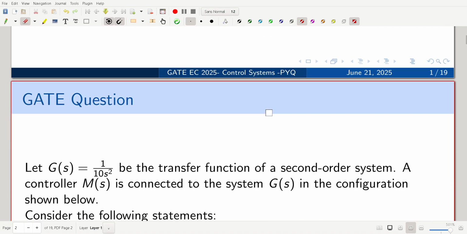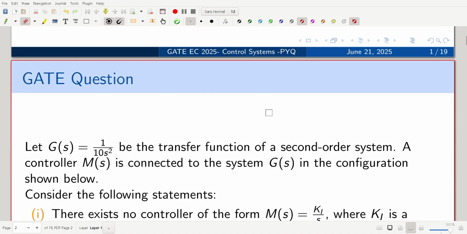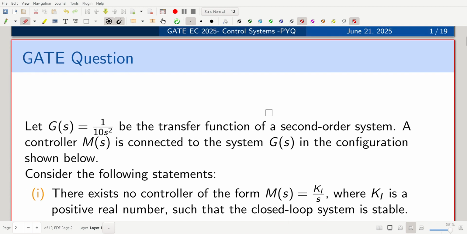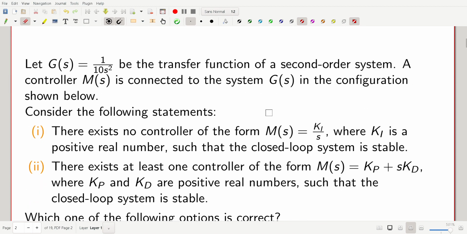So this question. Let me go through the question. Hope this series is going to be helpful to understand the important concepts generally asked frequently in the GATE exam through the questions, and for those who are interested in understanding control systems, this series is also going to be helpful. All right, so let us read out the question.